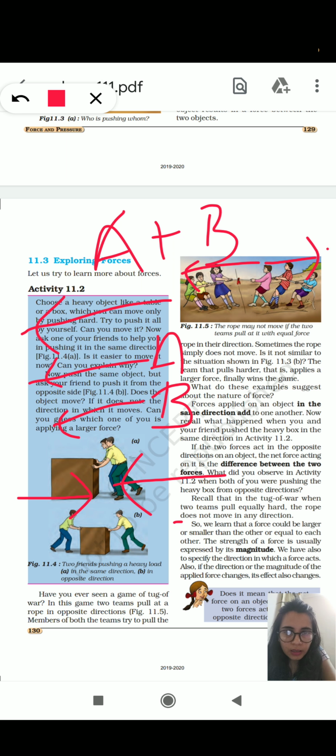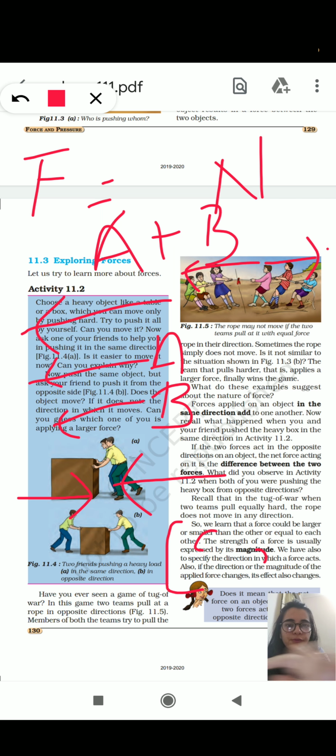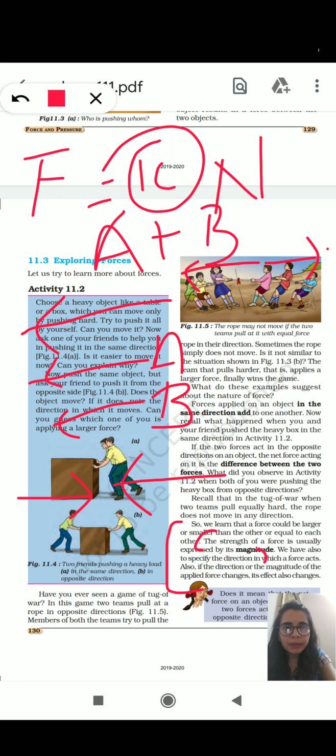You can see here the strength of the force is usually expressed by magnitude. As I have explained, the unit of force is Newton, and the magnitude may be 10, 20, 30. How much extent, what is the value of force, that is magnitude of force.